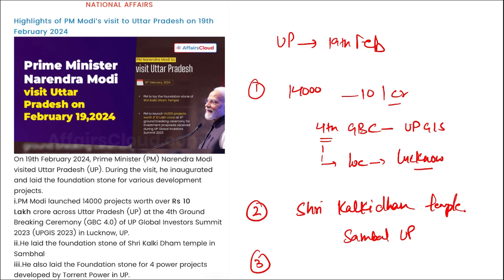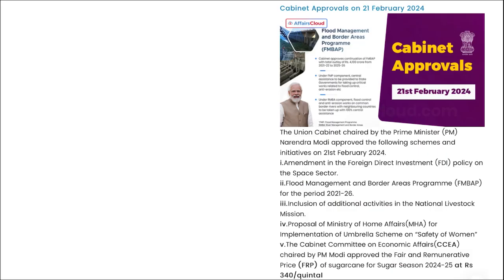Third, remember, he also laid the foundation stone for 4 power projects developed by Torrent Power in UP. If we talk about UP, who is the Chief Minister? Yogi Adityanath. Who is the Governor here? Anandiben Patel.